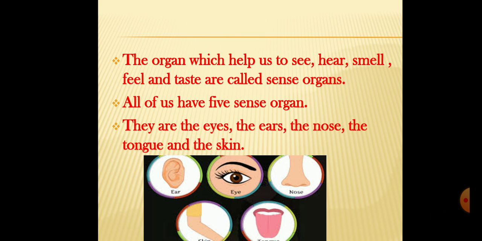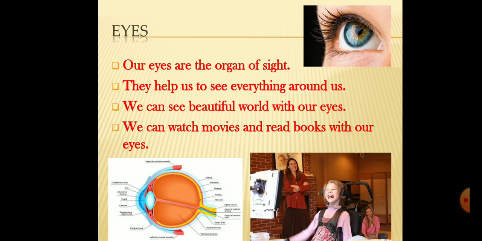All of us have 5 sense organs. How many sense organs? 5 sense organs. They are the eyes, ears, nose, tongue and skin. I hope now you are clear about your sense organs. You can see the 5 sense organs in that picture. The first one is the ear, the second one is the eye, the third one is the nose, the fourth one is the skin and the fifth one is the tongue.